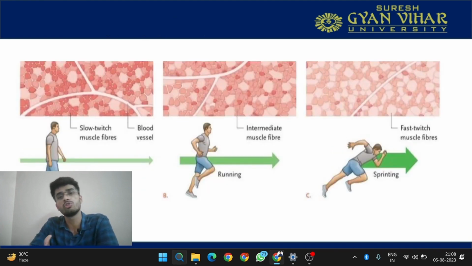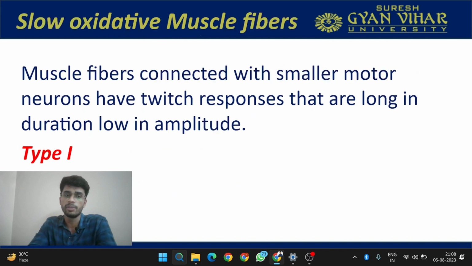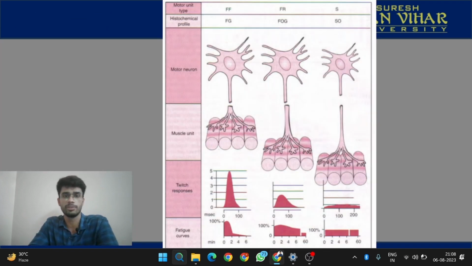They are also known as fast twitch fiber, and these fast and glycolytic are also known as intermediate muscle fiber, and these slow oxidative muscle fibers are also known as slow twitch muscle fibers. This is an example. Here you can understand it better. These are the slow oxidative, and this is your fast and glycolytic, and this is your fast and fatigued. Over here, this is the duration curve. This is the most important thing that you must know.